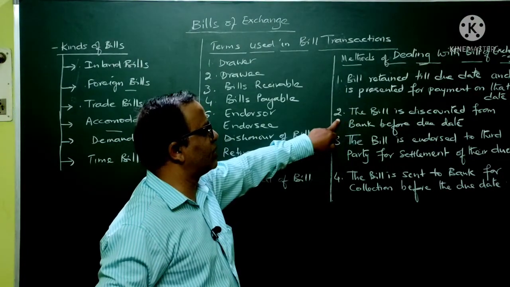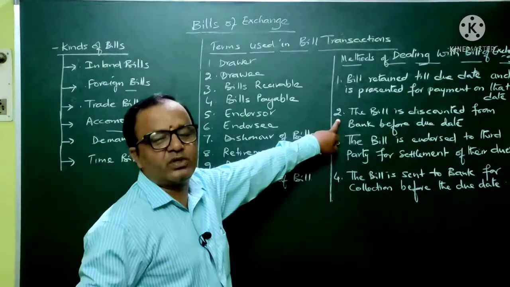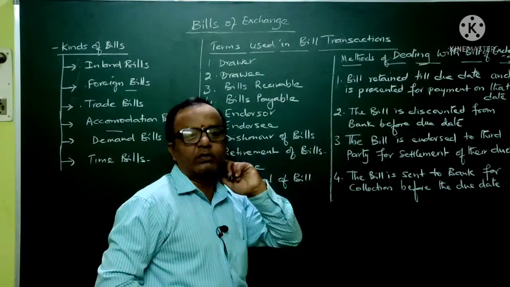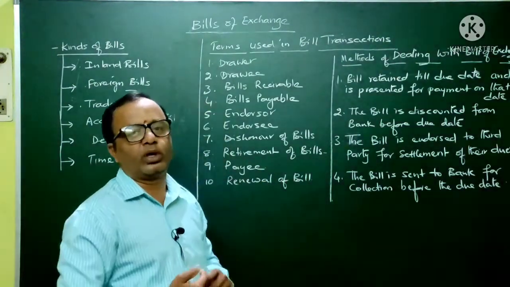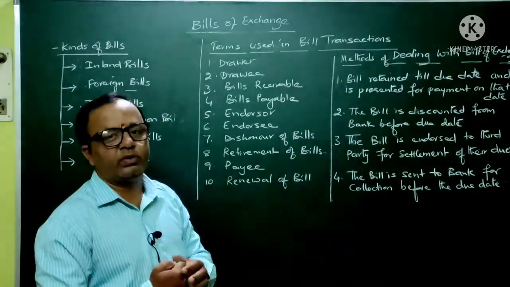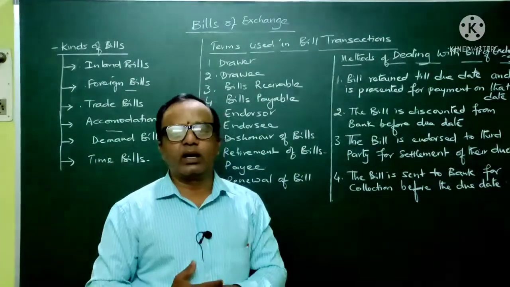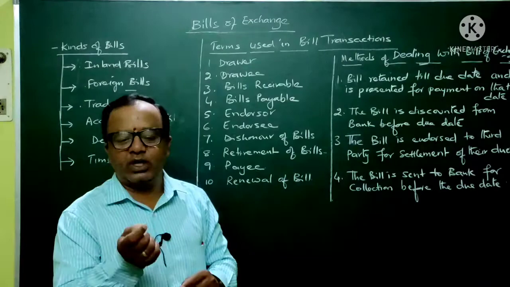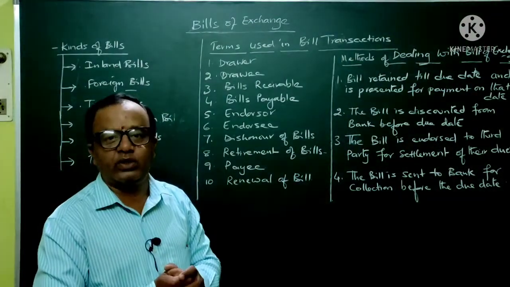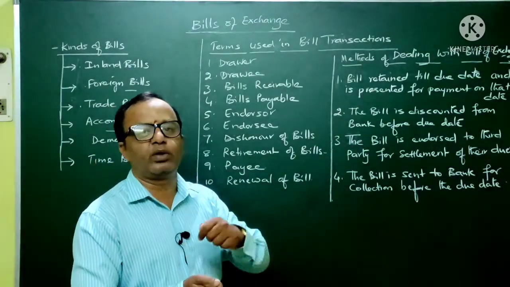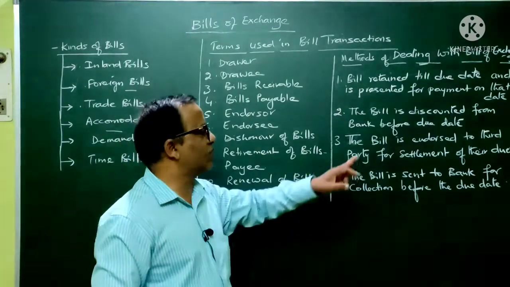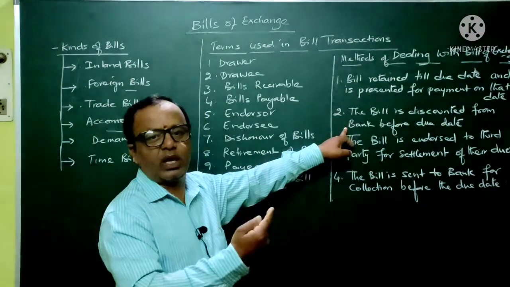Second one is, the bill is discounted with the bank before the due date. In other words, discounting the bill is nothing but, after the drawer draws the bill on the drawee, he can discount the bill with the bank. Discount means he can sell that particular bill to the bank. Out of the bill amount, the banker will retain some amount towards the discounting charges. The remaining will be paid to the drawer immediately. So this is called selling the bill to the banker.